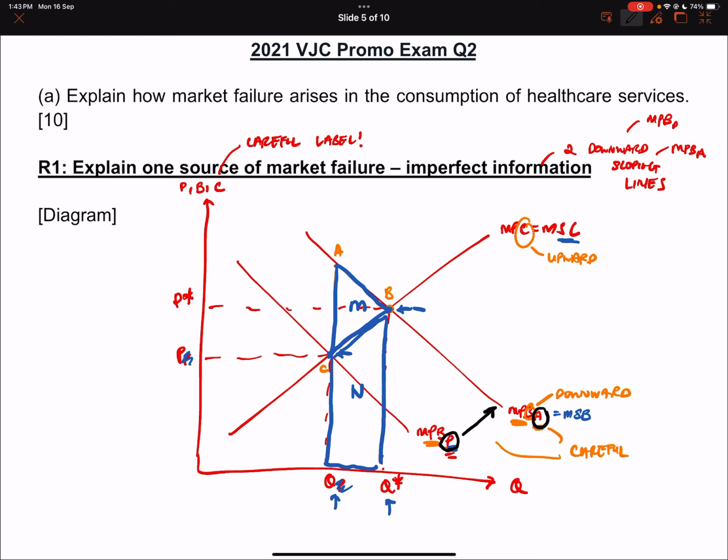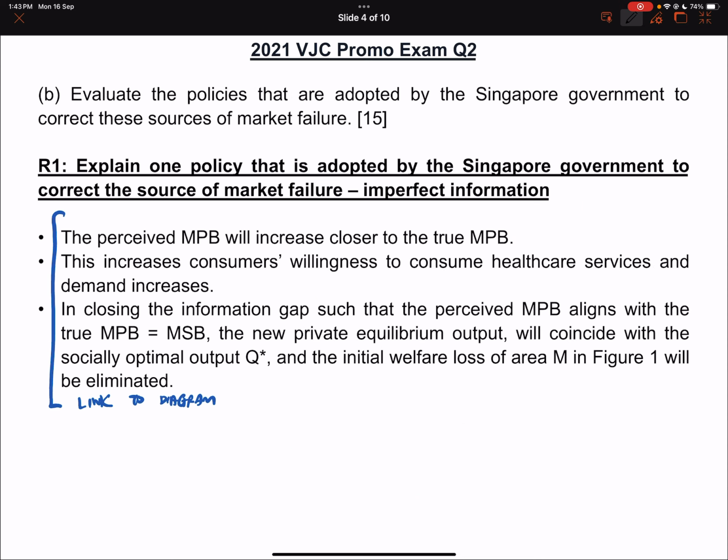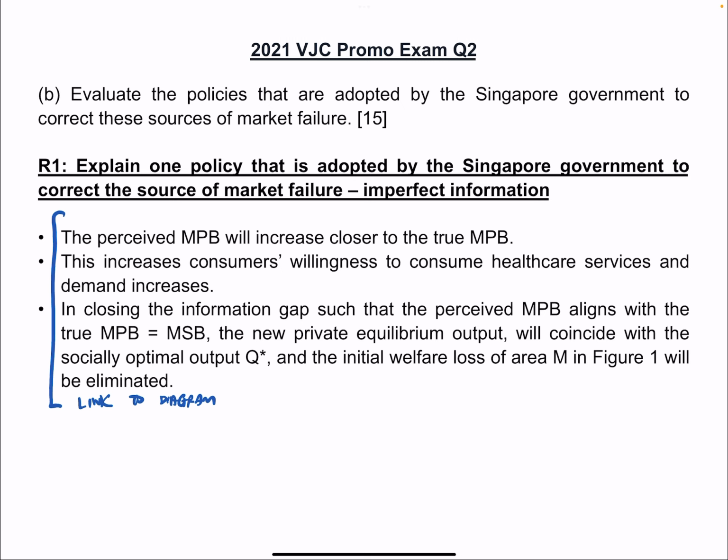You don't have to draw a new diagram. You just have to tell the examiner, look at what I drew. It's going to shift from here to here. So it increases consumers' willingness to consume healthcare, it closes the information gap and causes it to shift. And when it does so, there will be a new equilibrium Q star and the initial welfare loss will be eliminated. So link to diagram.